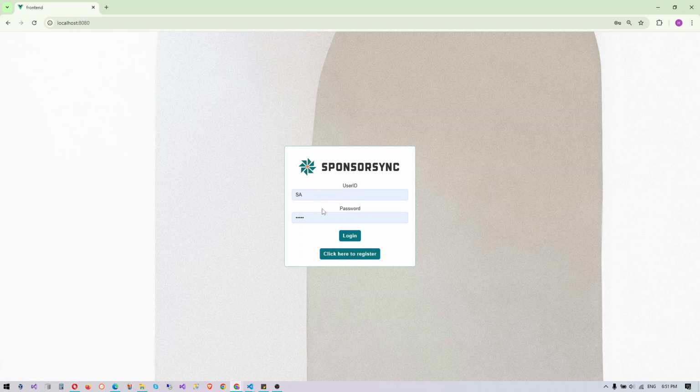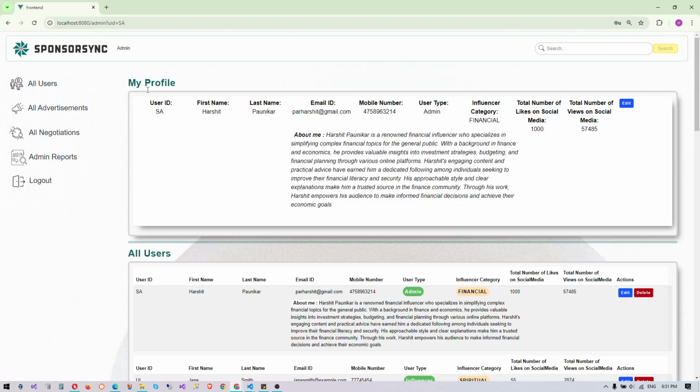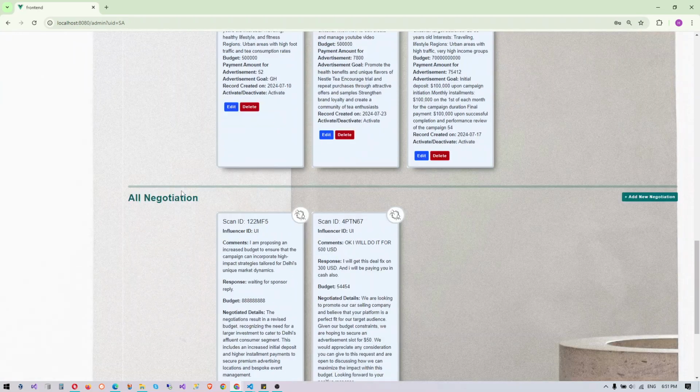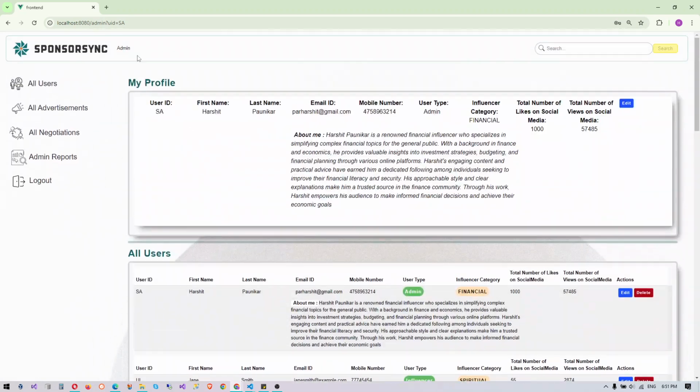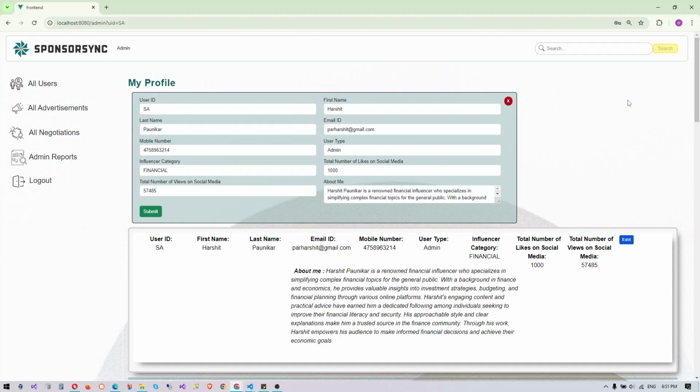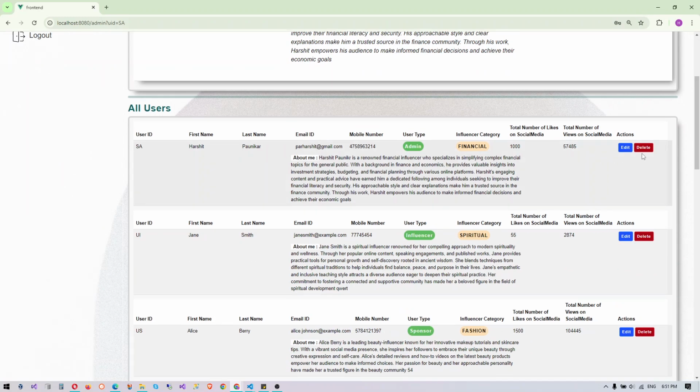For admin, we have three users: admin, influencer, and sponsor. For admin, this is the demo credential. I will log in. So we have profile, all users, advertisement, and all negotiation for admin. And full CRUD operation is working on this page. I can edit the name, everything like this. Editing is working, deleting is working.